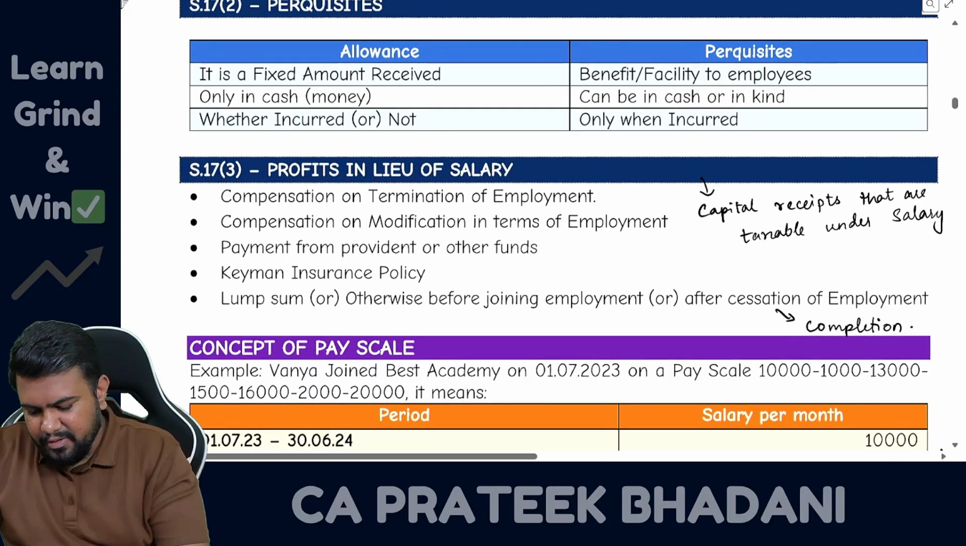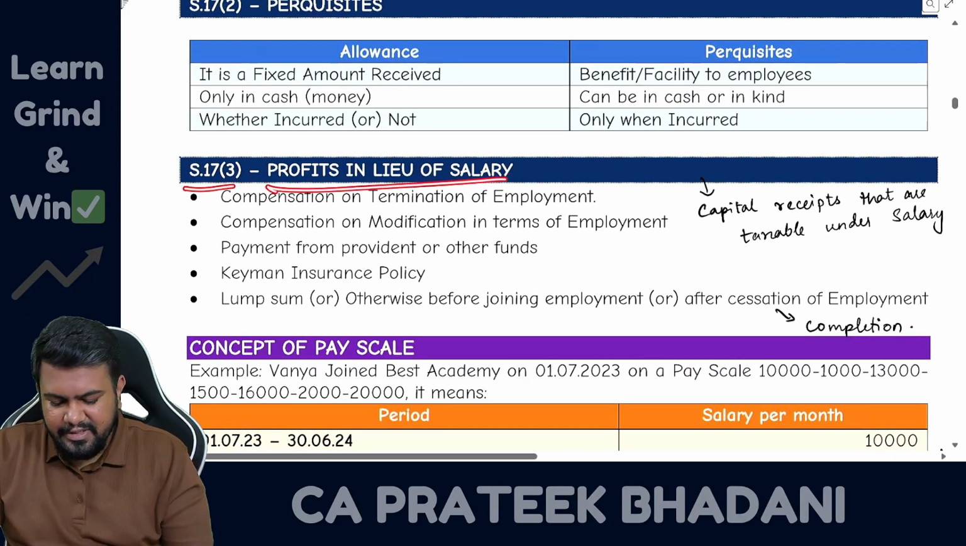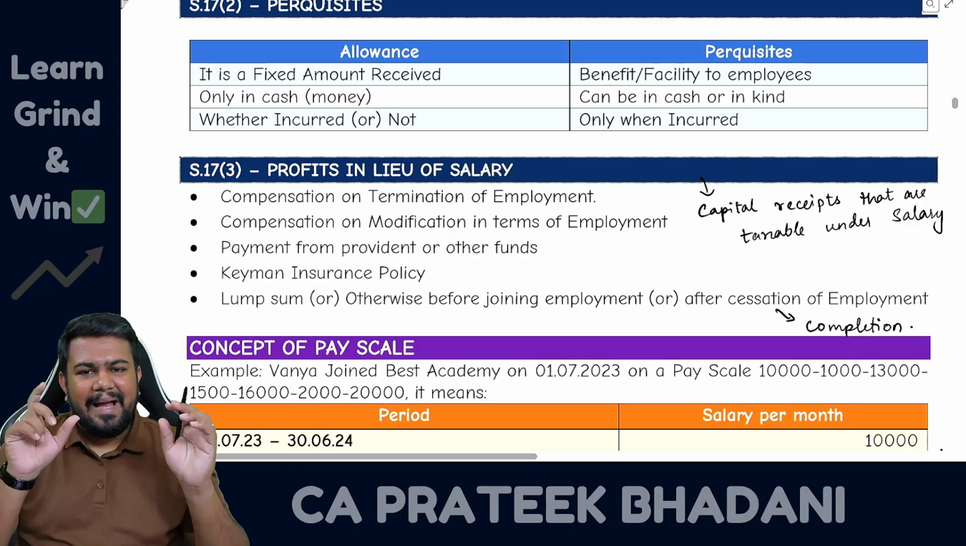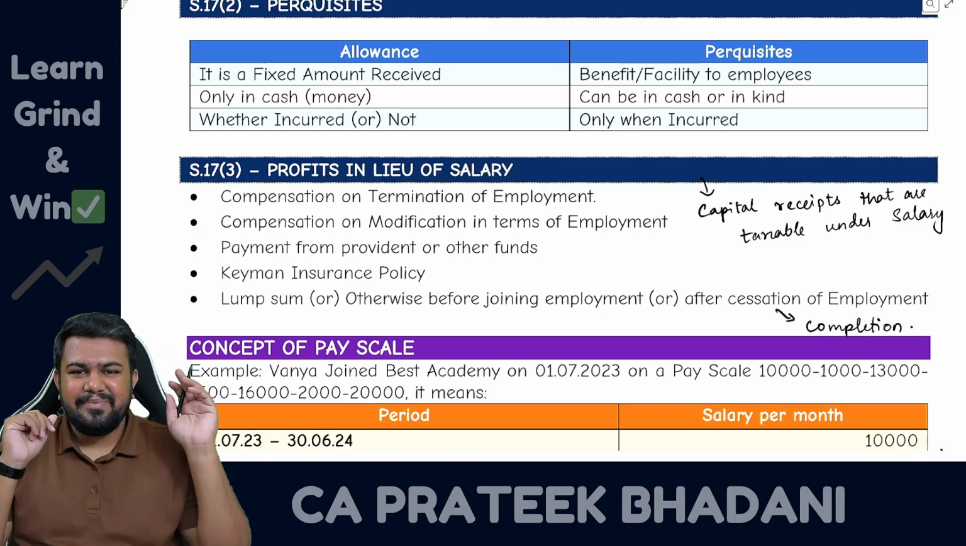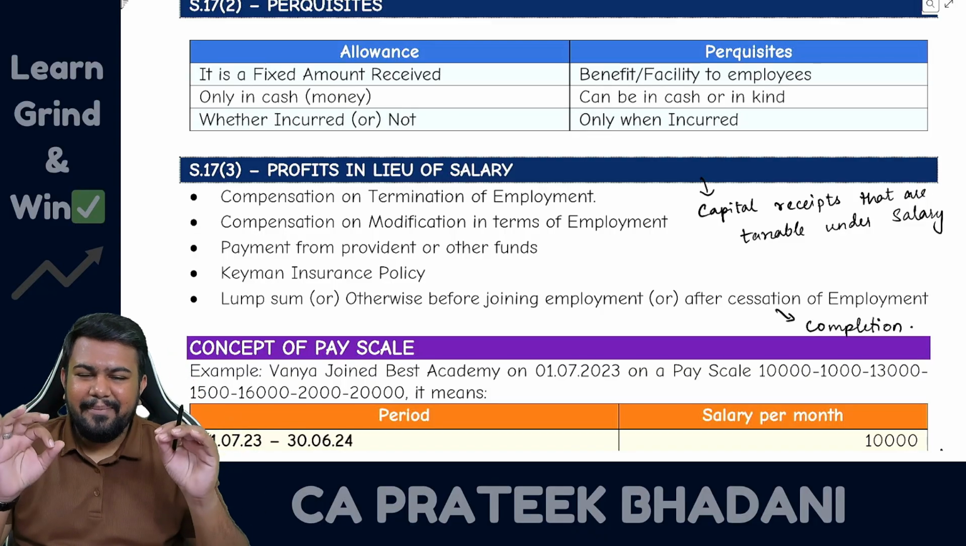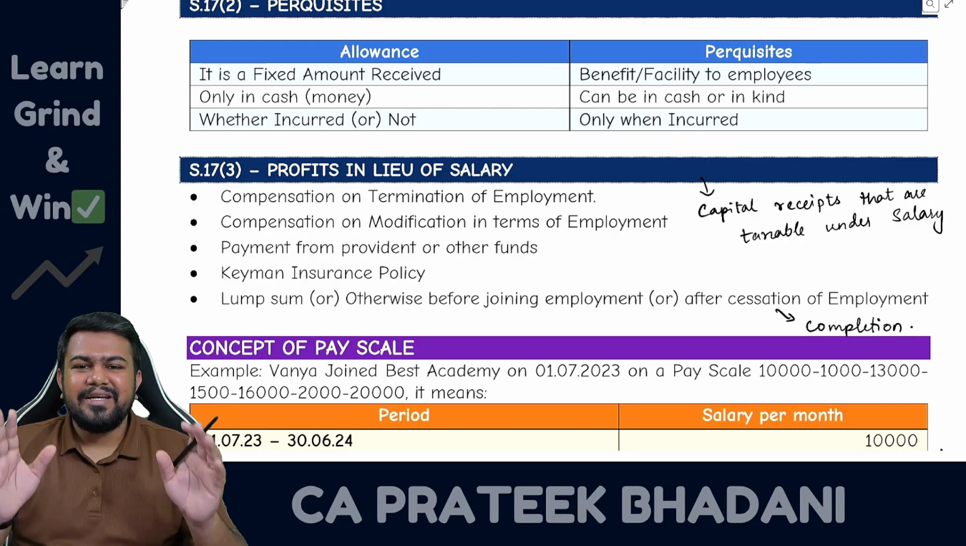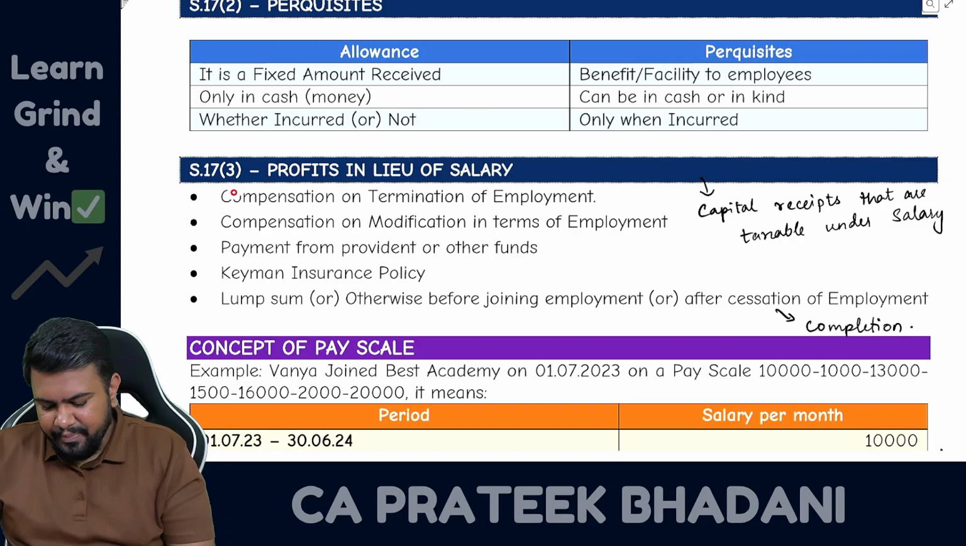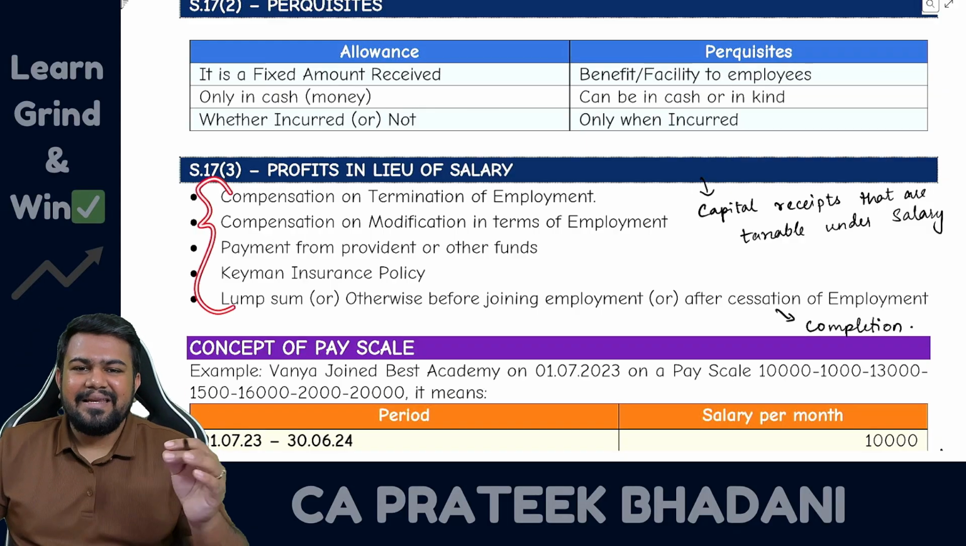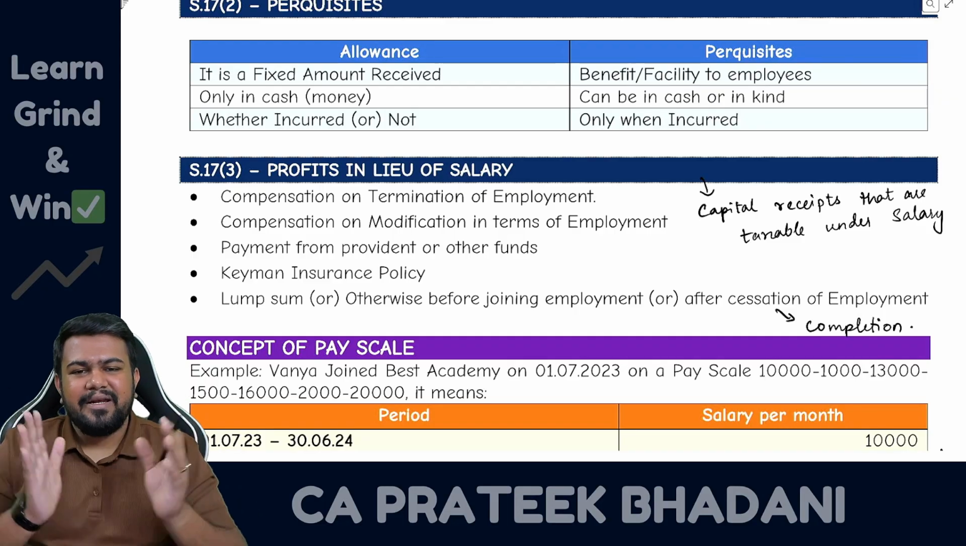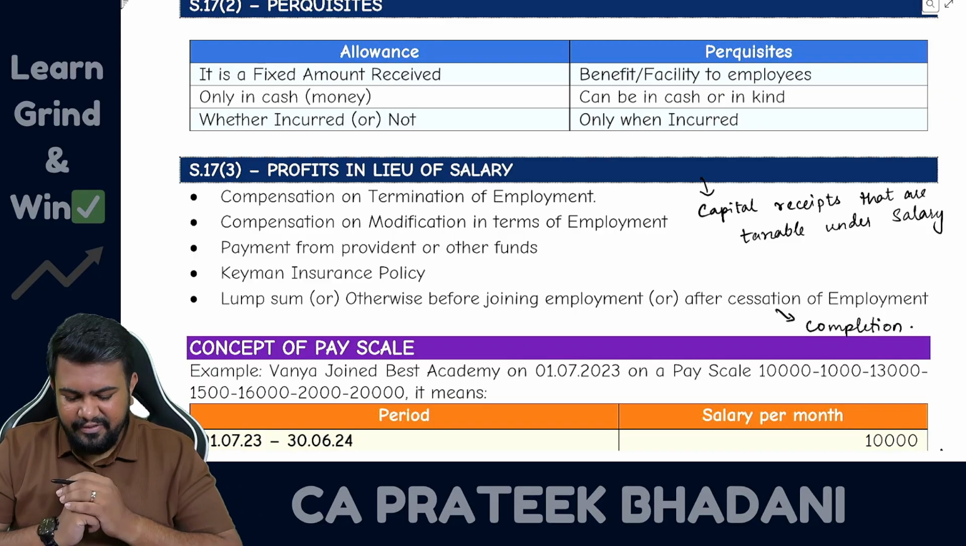Now let us talk about section 17 subsection 3, which is profit in lieu of salary. In capital receipt versus revenue receipt, in the basic concept chapter, I would have told you that a capital receipt is taxable only if it is mentioned in the Income Tax Act. That is why 5 capital receipts are mentioned in the salary head of income, so that they will be taxable under the salary head of income. So what are these 5 capital receipts?